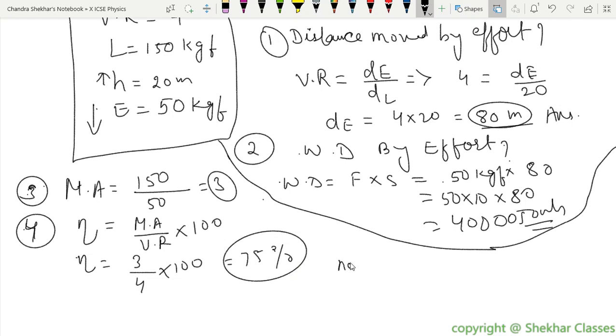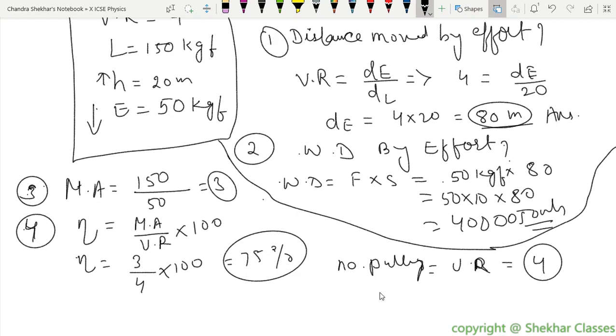So the number of pulleys is always equal to VR, right? Is the number of pulleys VR only? Yes, sir. So that will be 4.